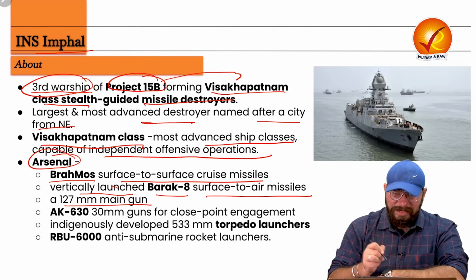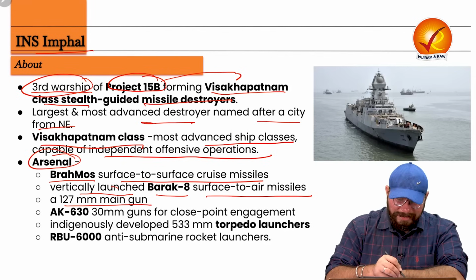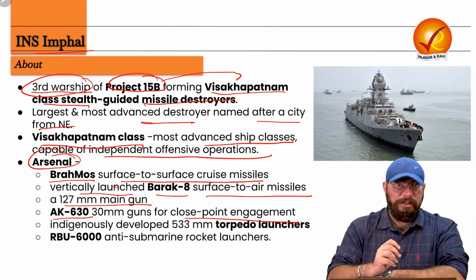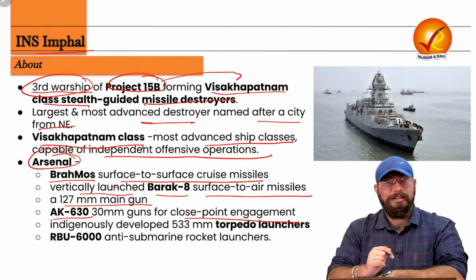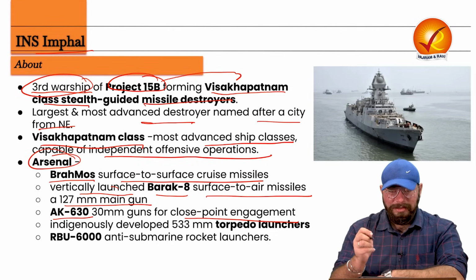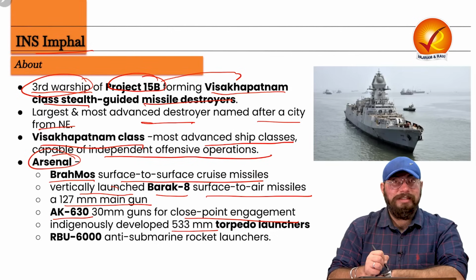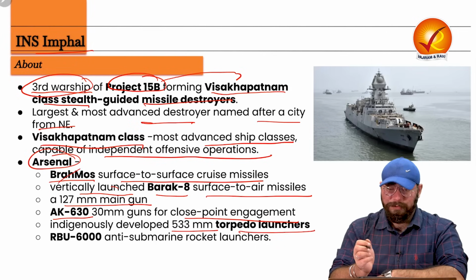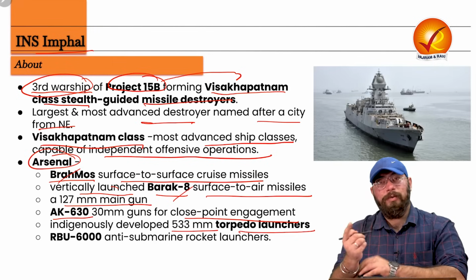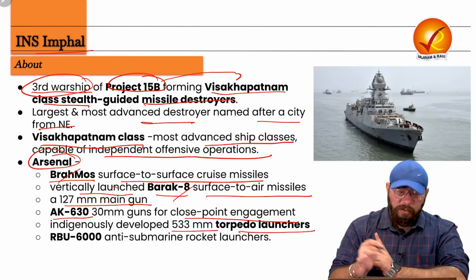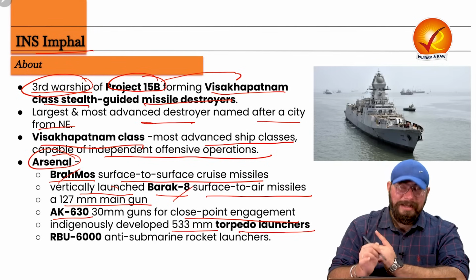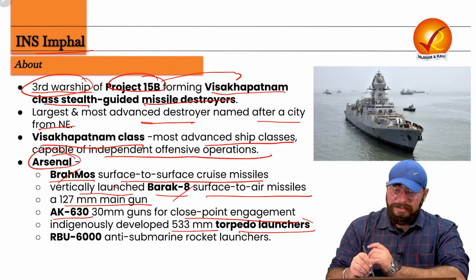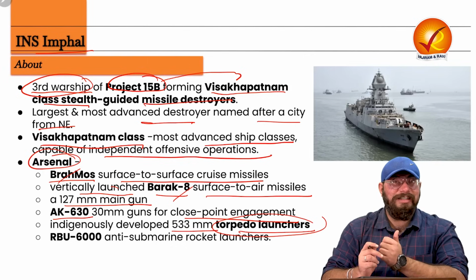Then a 127 mm main gun is there. Then AK-630, 30 mm guns for close point engagement. Then indigenously developed 533 mm torpedo launchers are there, right? So what are they? BrahMos surface-to-surface cruise missile, Barak 8, which is your surface-to-air missile system. Then 127 mm main gun is there. AK-630, 30 mm gun for close point engagement is there. Then your torpedo launchers, which are your 533 mm.